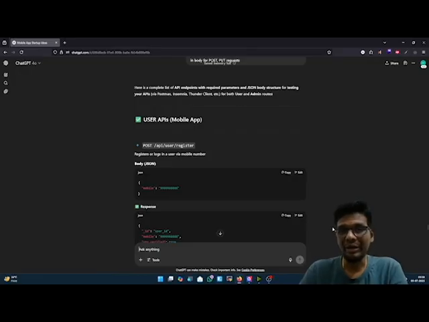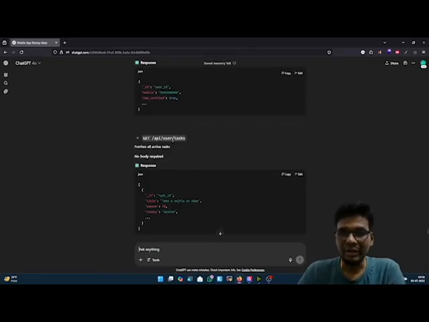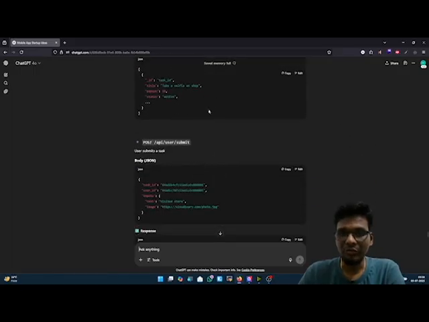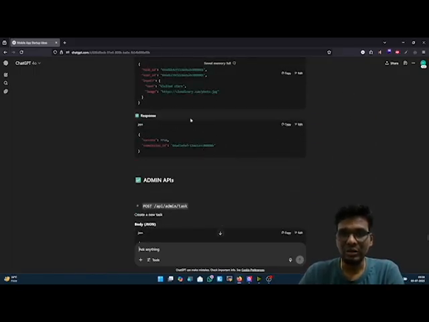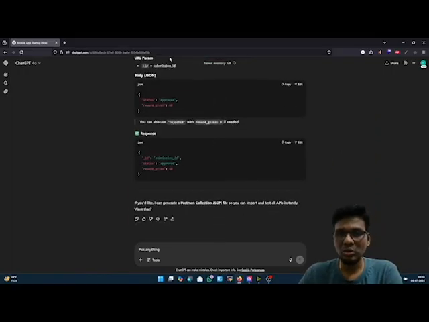As you can find, this is the request, and this is the body, and this is the output, and here is the request, body, output we are going to get, and here is the request for the third API, fourth, fifth, sixth. So these are the things which we need to test. If we are not getting the expected result, we need to make changes again. For example, if this doesn't work, you just need to select this and ask ChatGPT about the issue, and then you can go ahead with the updates which it gives.